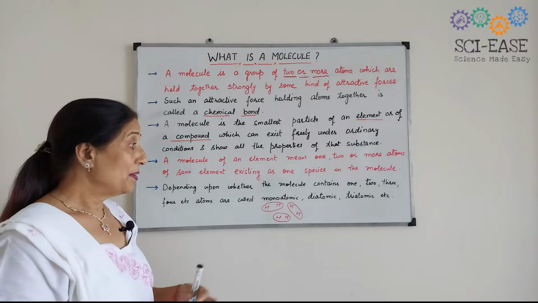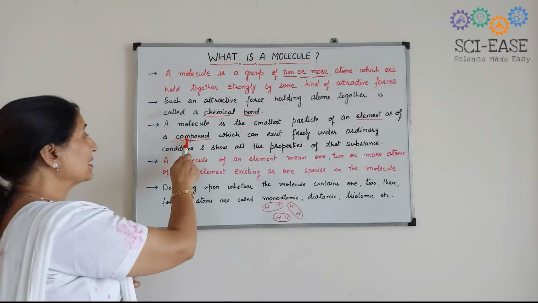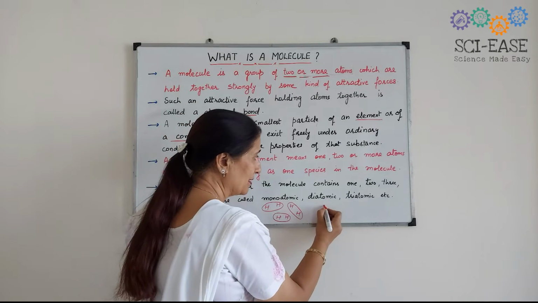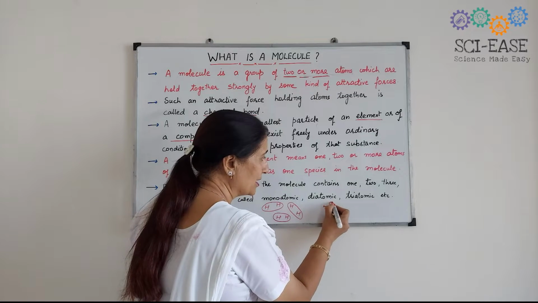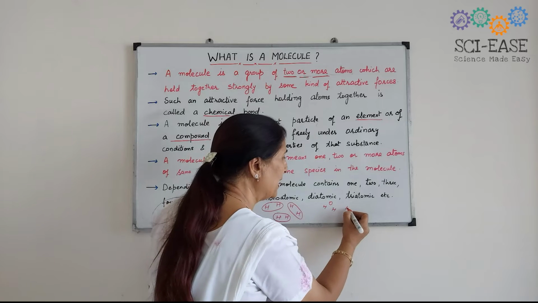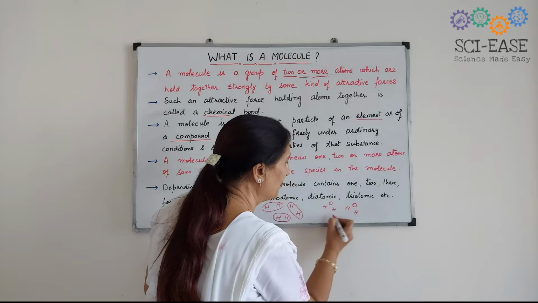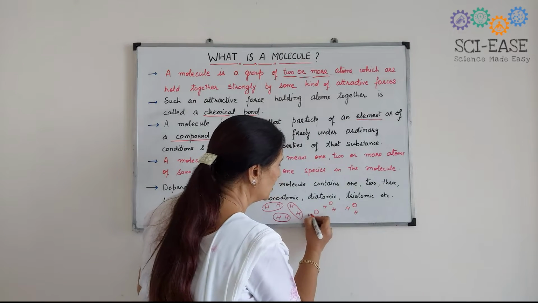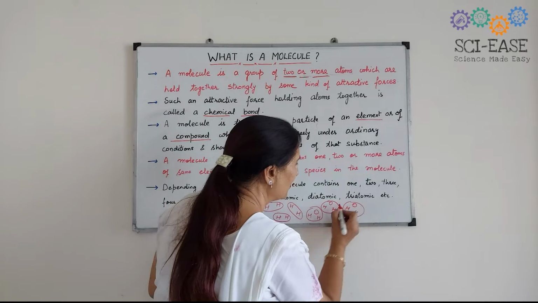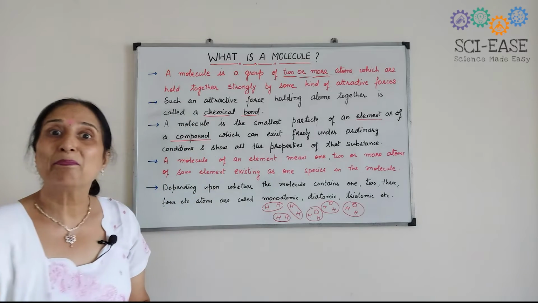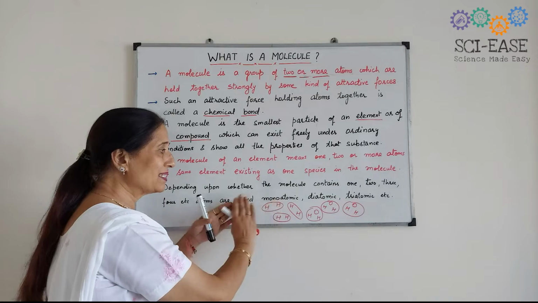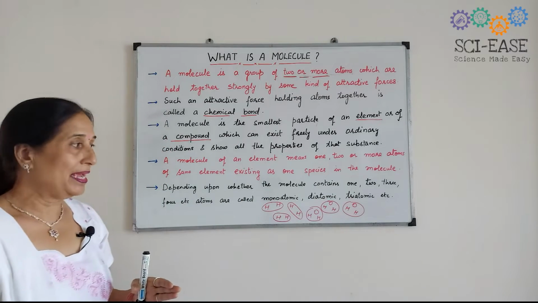But how do they result in the formation of a compound? When two hydrogens and one oxygen come closer to each other, likewise so many molecules of water will be formed, and they will result in the formation of a compound. The first is an element because it has the same kind of atoms in it.